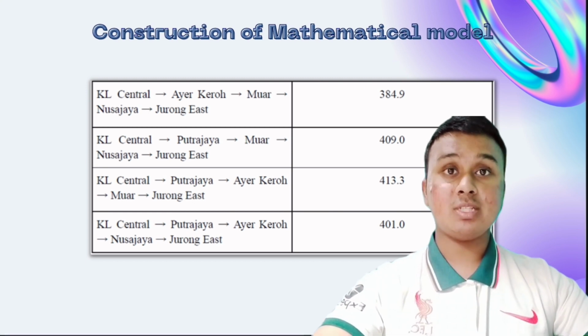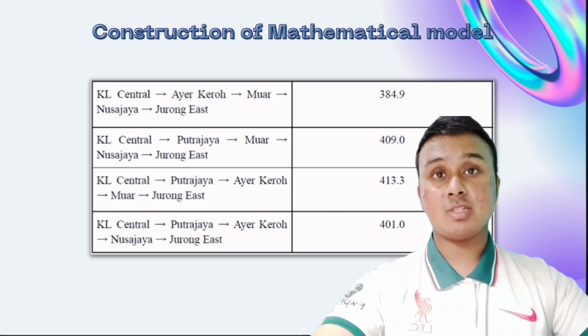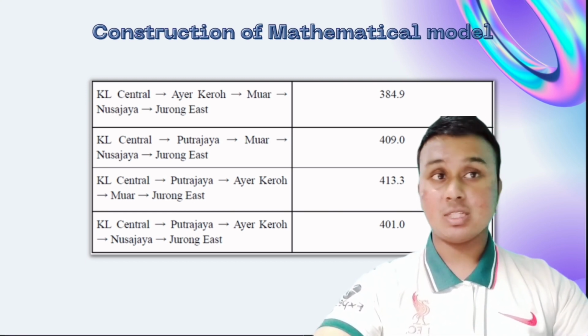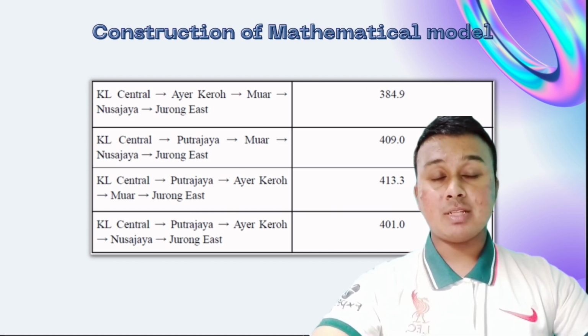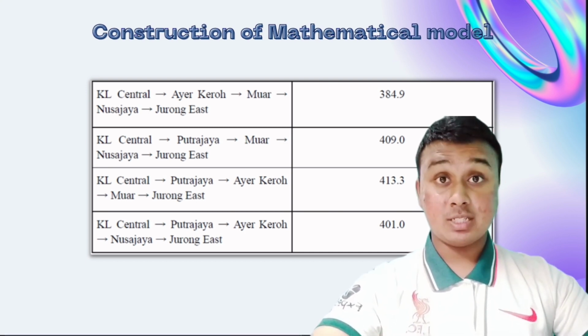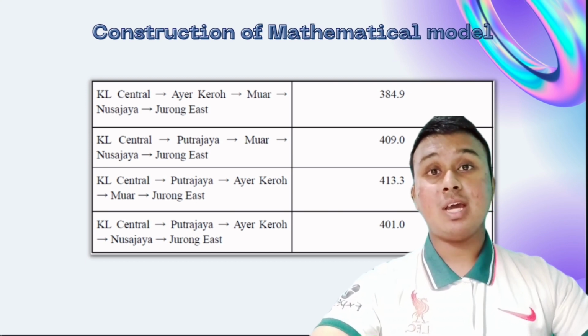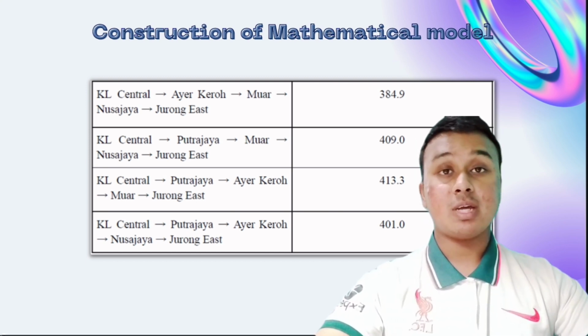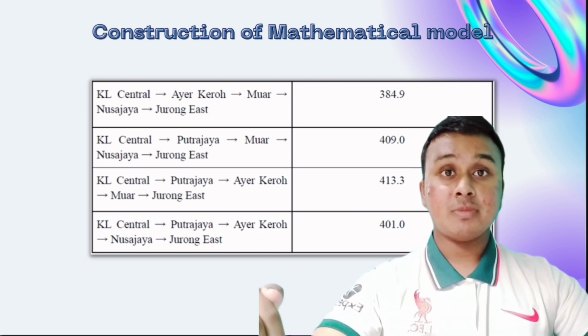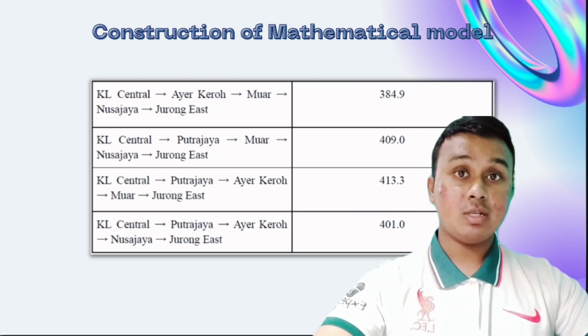And the 8th path is from KL Central, Putrajaya, Air Keroh, Muar, and lastly Jurong East. This path has 5 station vertices and 4 edges connecting it, so it makes the total distance about 413.3 kilometers.